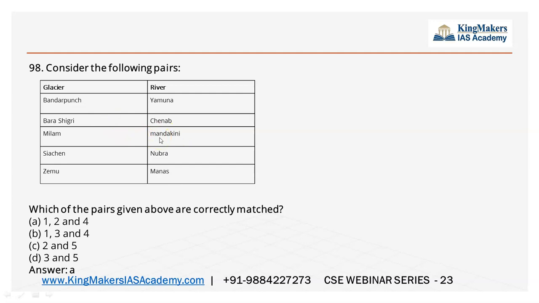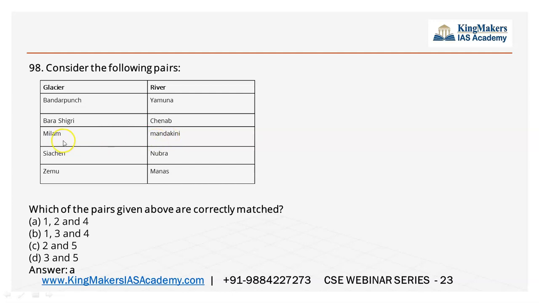Milam Glacier is in... Mandakini origin, or is it Bara Shigri is Chenab River? If at all you don't know, please do skip this question. Otherwise, you can take a risk or skip this question because I don't know both. But Milam Glacier, I have a doubt.